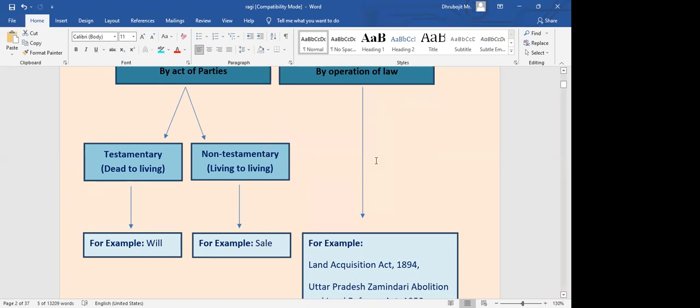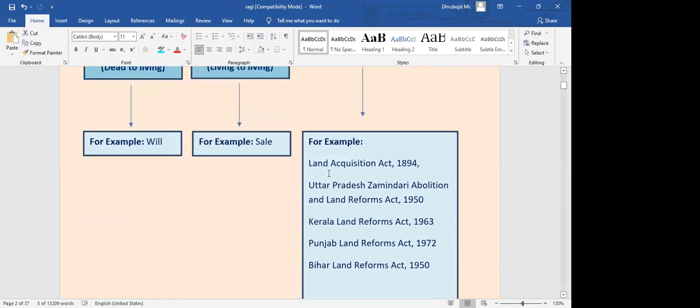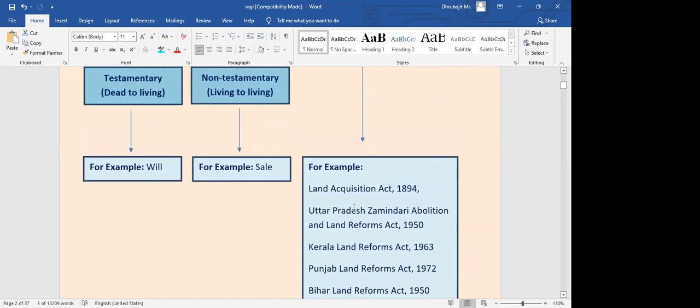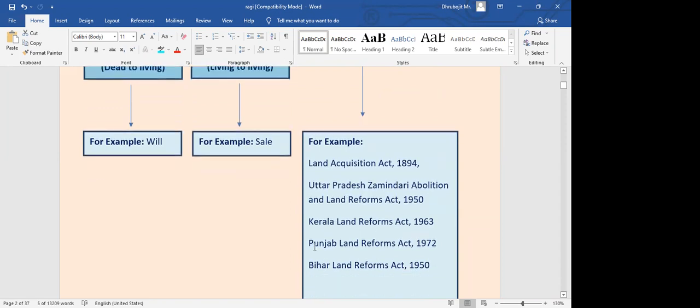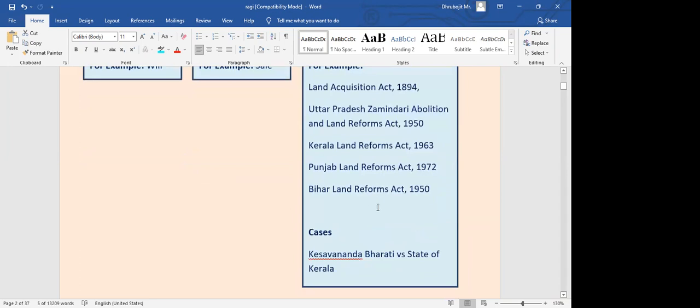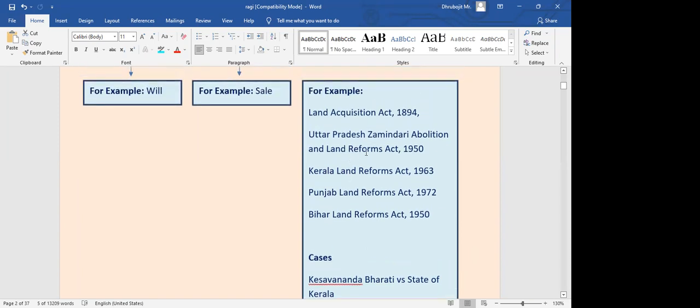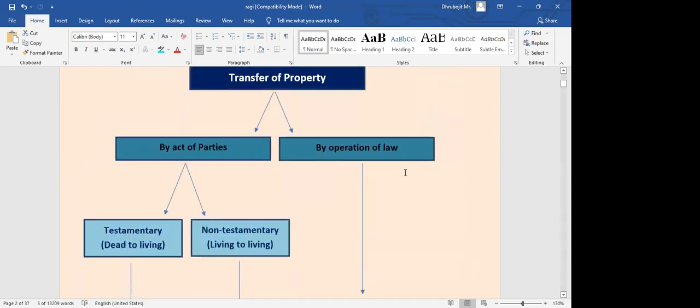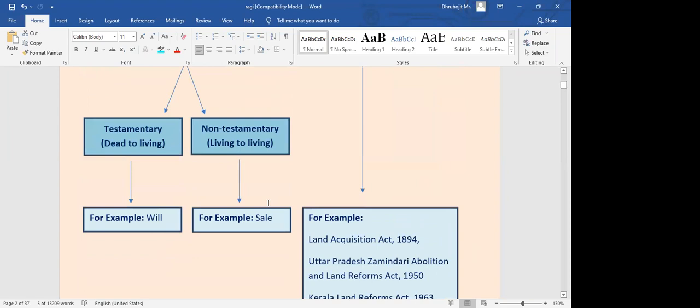And when we say operation of law, some law became applicable, like Land Acquisition Act, UP Zamindari Abolition Act, Kerala Land Reforms Act, Punjab Land Reforms Act, Bihar Land Reforms Act, and for that we have multiple cases also. Golaknath case, Sankari Prasad, Kesavananda Bharati, all these cases come from land reform or Zamindari abolition laws only. So this is nothing but operation of law, because some law became applicable, property got transferred.